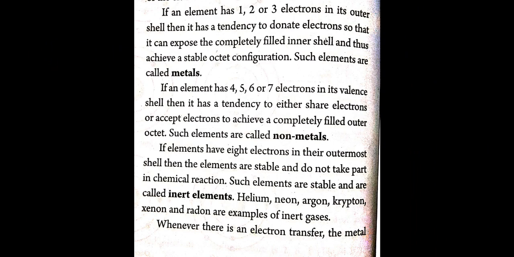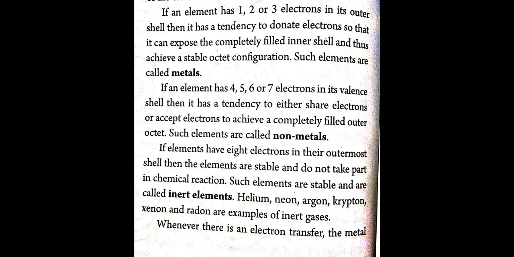Okay. So if the element has 8 electrons in its outermost shell, then the element is stable and does not take part in chemical reactions. Such elements are stable and are called inert elements. Helium, neon, argon, krypton, xenon and radon are examples of inert gases.